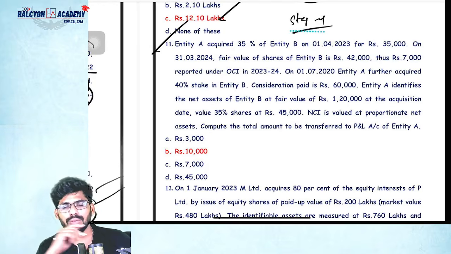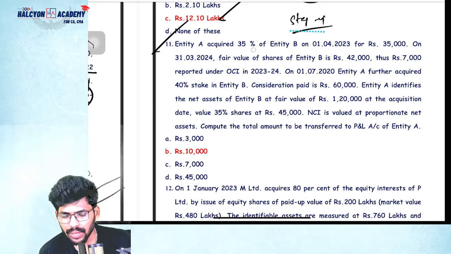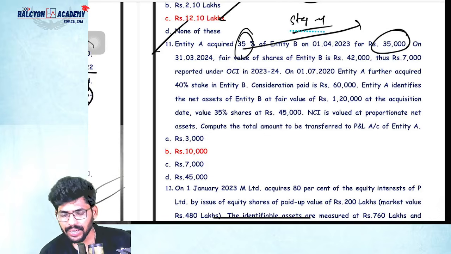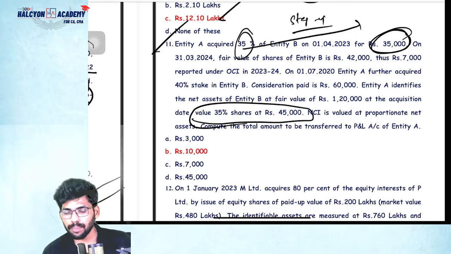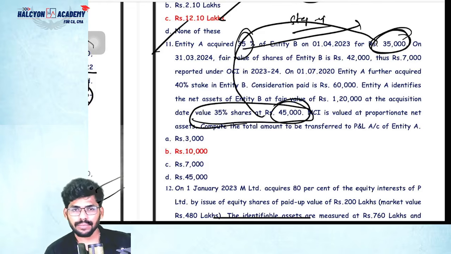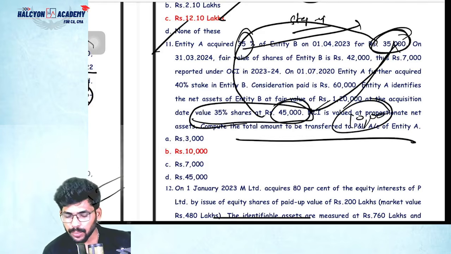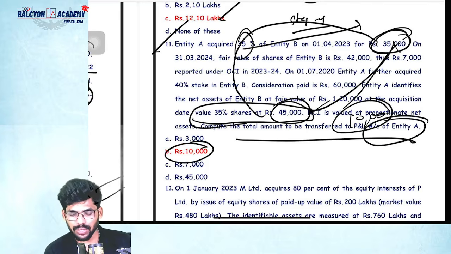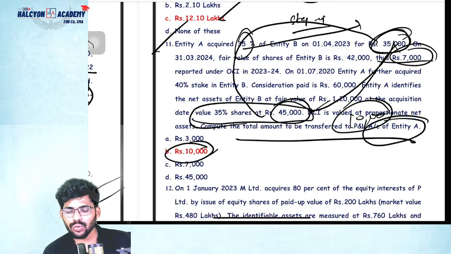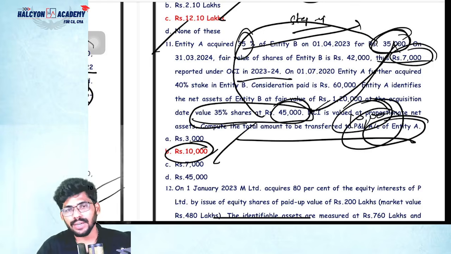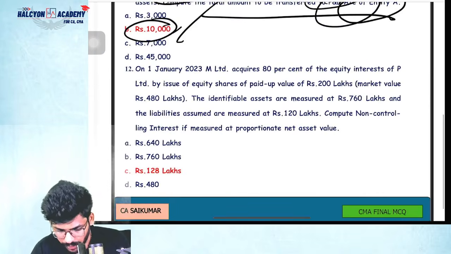we need to remeasure the previously held investment. Suppose for example, initially we have acquired 35%, right? So the value is 35,000 only. As of now, on acquisition date, the value of 35% is 45,000. So please remeasure at 45,000. The difference between these two should be recognized in P&L. The question is asking about the total amount transferred to P&L. How much? 10,000. Out of the 10,000, some amount, 7,000, is already recognized in OCI. So that is the second criteria. The question is asking about the total amount to be transferred to P&L. How much? 10,000. That's it. Okay. That is also covered.